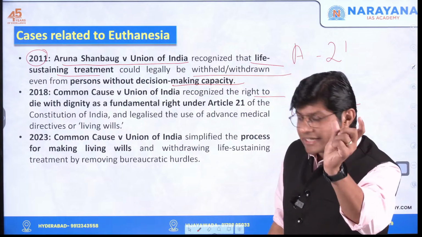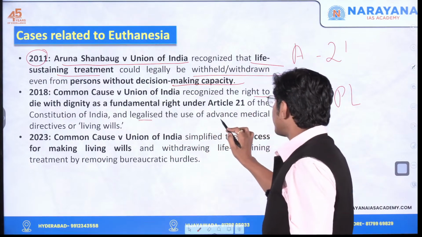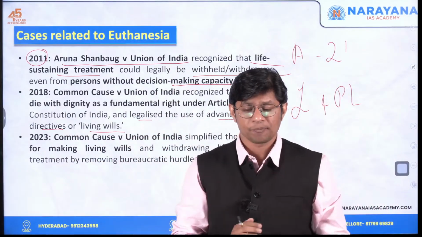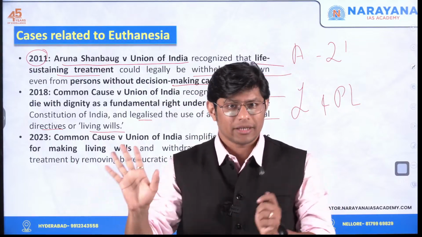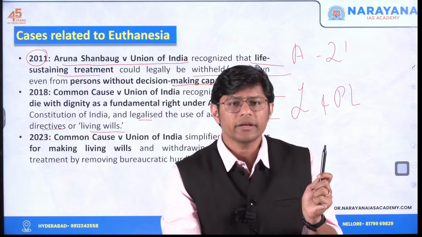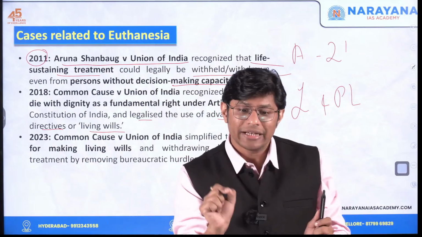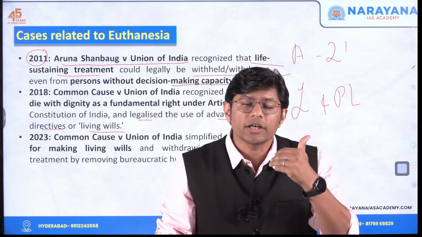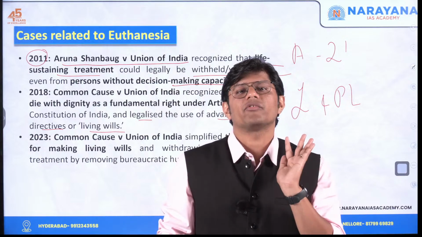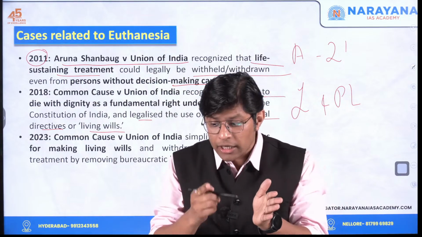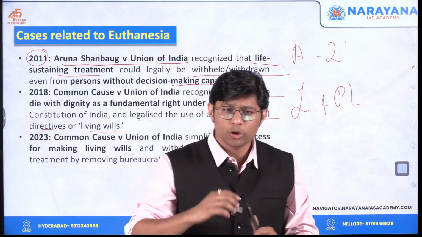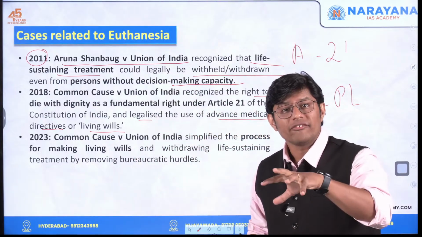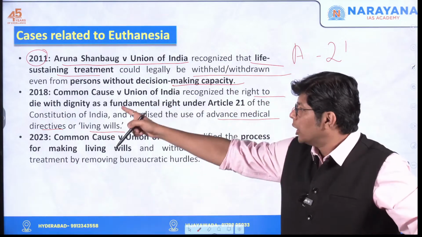Refer to this keyword: it legalized the use of advanced medical directives or living will. What is a living will? For example, let's say a person has cancer. Now he will be undergoing a treatment. Now he will write a will stating that in future during my treatment, if the medicines are not working on me, then please end my life. This is before undergoing a treatment. In case a person goes into coma during treatment, then based on the living will, life support can be taken away. 2018.